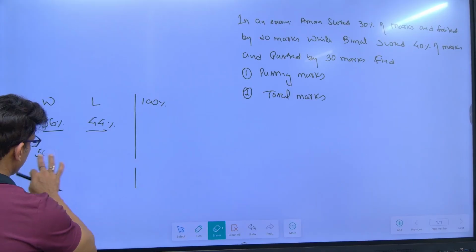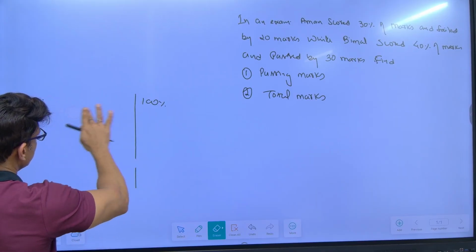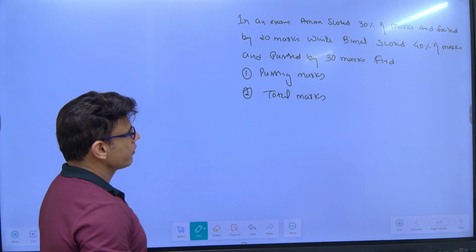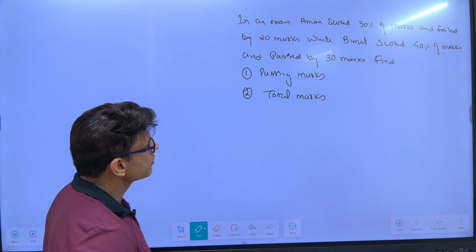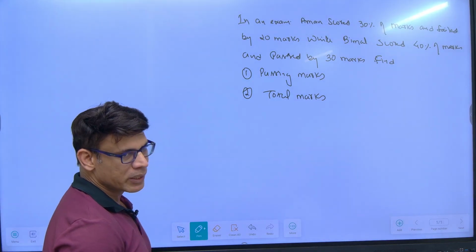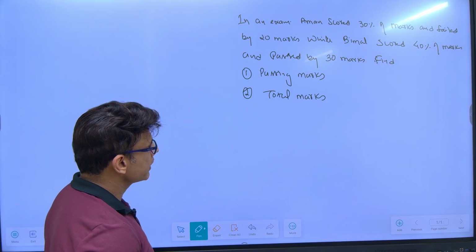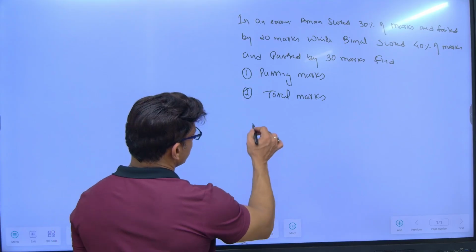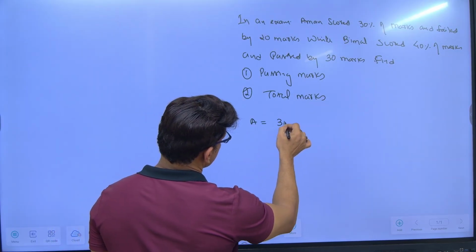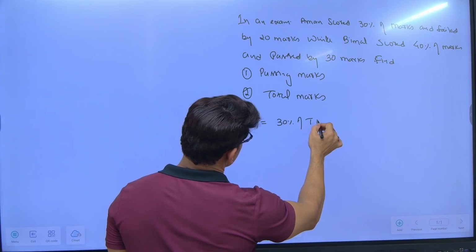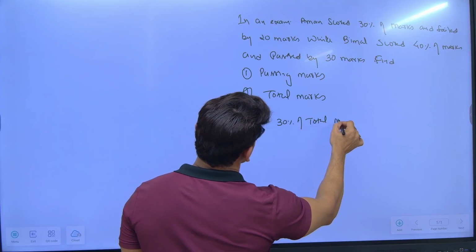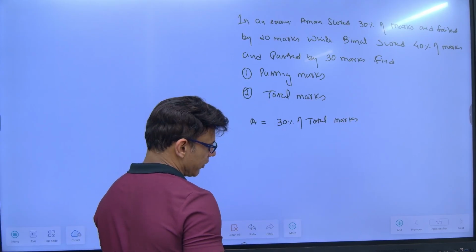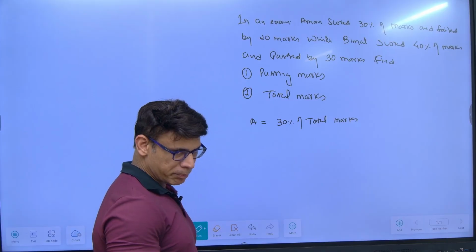If you go and solve it by the equation, how to do it, and if you want a shortcut for such questions, how to do it. What is given? There is an exam. See, total marks is always equal to 100%, right? One person is scoring 30% and still failed by 20 marks, right? So Aman scored 30% of total, and still failed by 20 marks. That means if Aman had got 20 marks more, he would have passed.